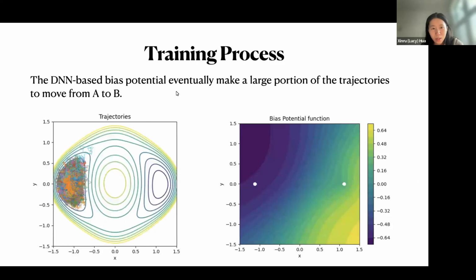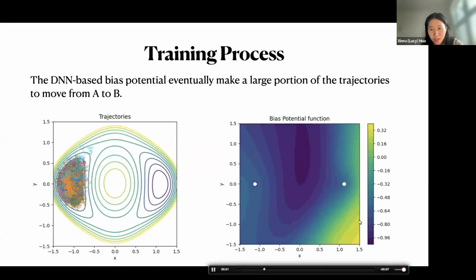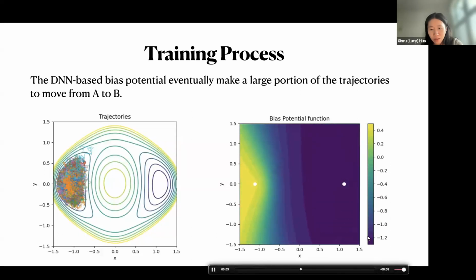This shows the training process. The bias potential is initialized randomly. And after training, it will eventually make a large proportion of the trajectories move from A to B. And we can see the bias potential evolving first.